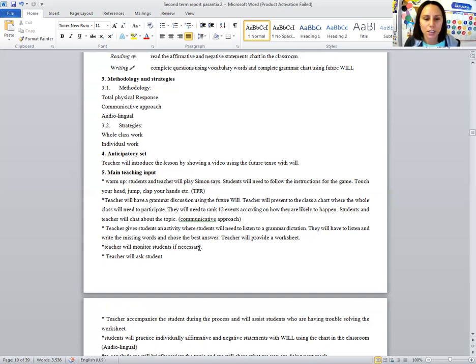Continuing, I will have a grammar discussion using the future will. I will present to the class a chart that the whole class needs to work on. They will need to participate, and they need to rank with stars 12 events according to how likely they are to happen. Students, the teacher, and myself will talk about this topic.